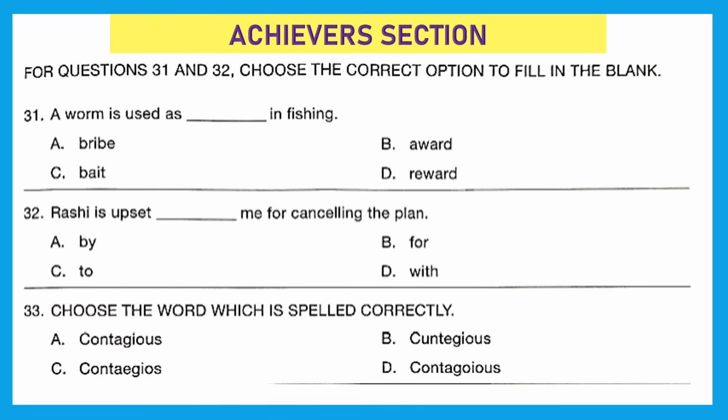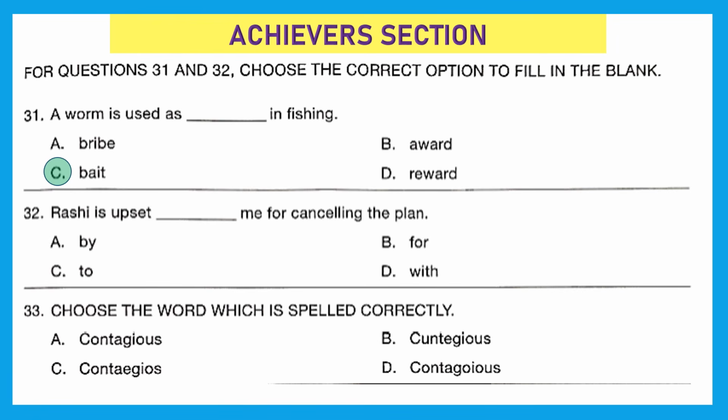The right answer here should be option C, bait. Because the food placed on a hook or in a net as a trap to entice fishes or other animals is called bait. Here the worm is used as bait. Option C is the right answer.